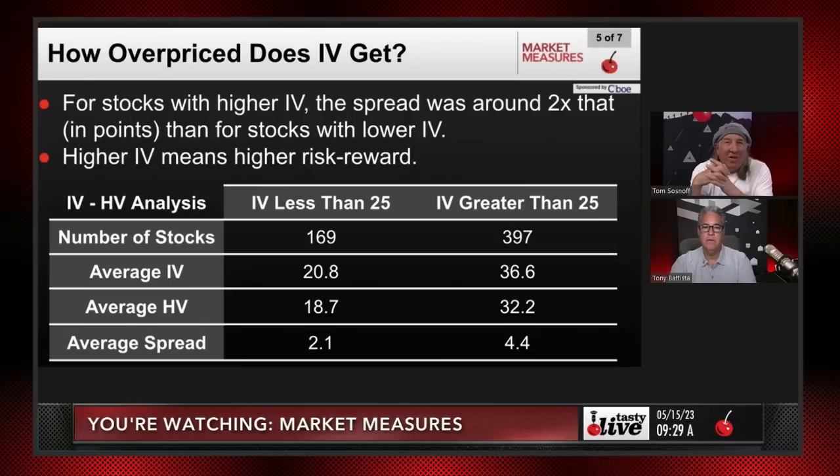So when we looked at the average IV and then the historical IV, the first thing you see in the first column, when IV is less than 25, is that the average implied volatility is just under 21, right? And the average historical volatility, or what actually happened, is just under 19. So that means that the difference between those two was about 10%.